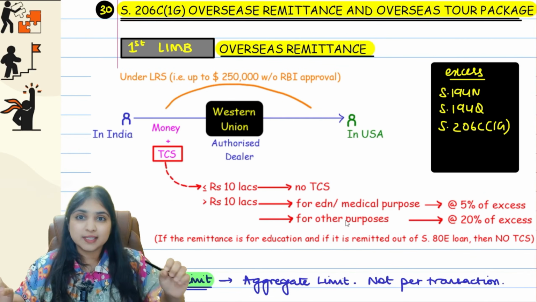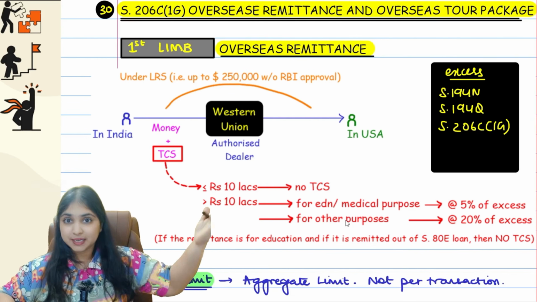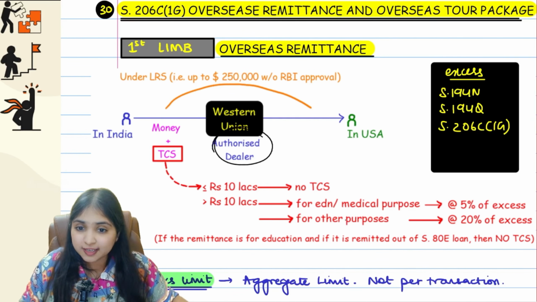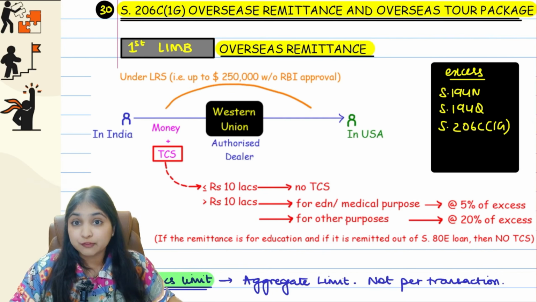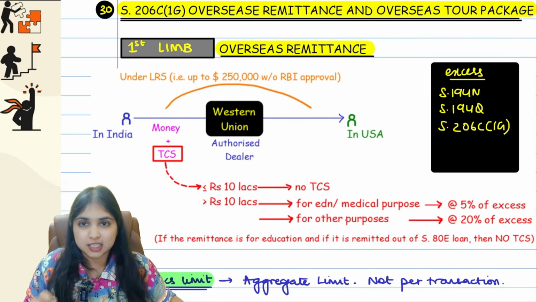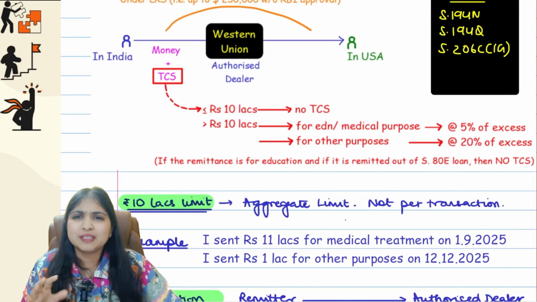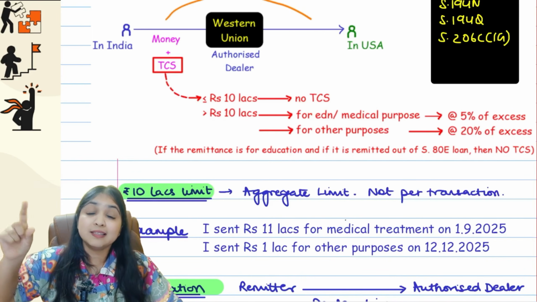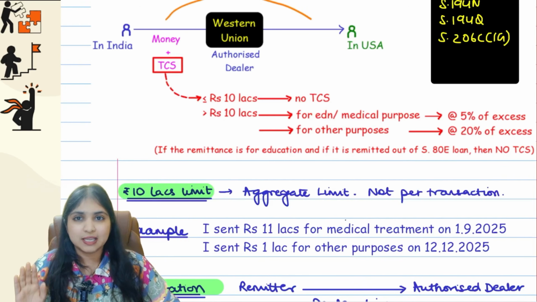We're talking about overseas remittance where from India you're remitting money to outside India. If you're remitting under LRS, then the authorized dealer will not only collect from you the money to be remitted, they will also collect TCS from you. But if you're remitting up to 10 lakh rupees, they will not collect any TCS from you. If you're remitting more than 10 lakh rupees, then on whatever is the excess above 10 lakh rupees only they will collect TCS from you.